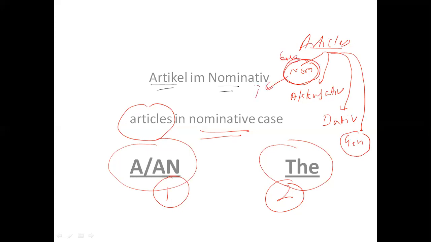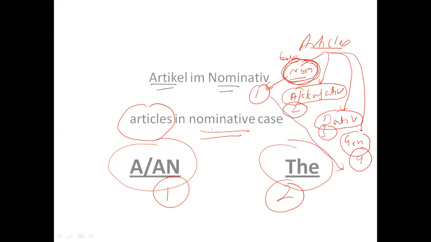First we will proceed with this, and in upcoming lectures we will be talking about accusative, and afterwards dative, and at the end genitive. So nominative is the basic form of article, and this is the hierarchy of it, right? If I talk about articles in English, a and the are the articles.